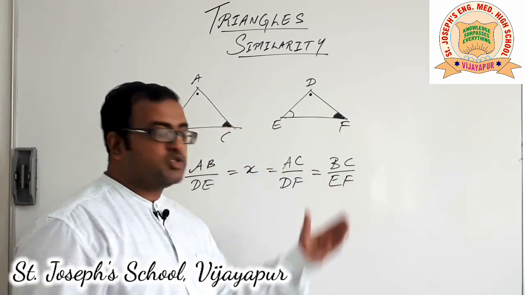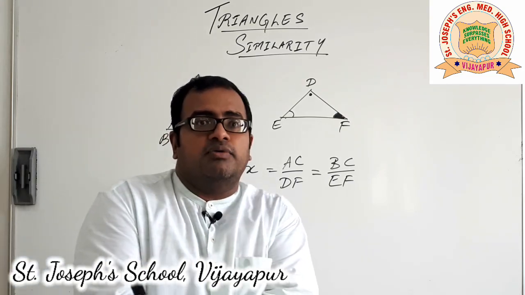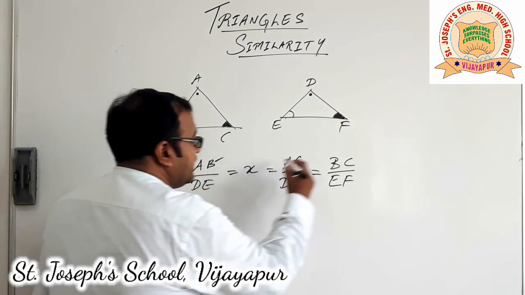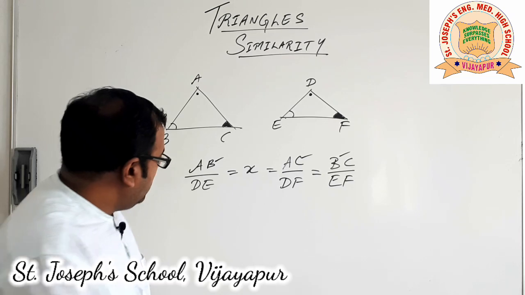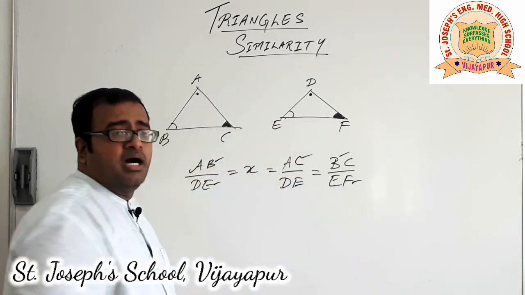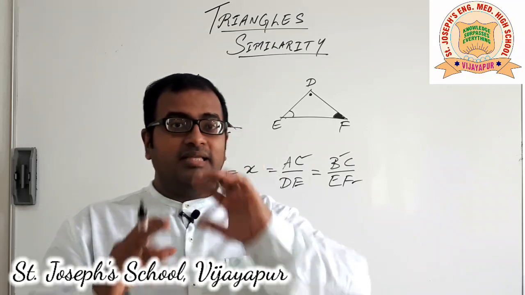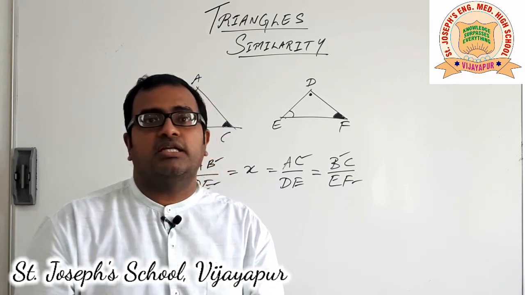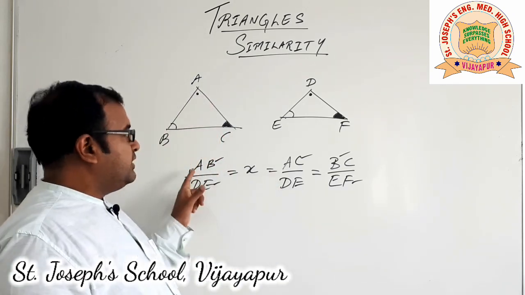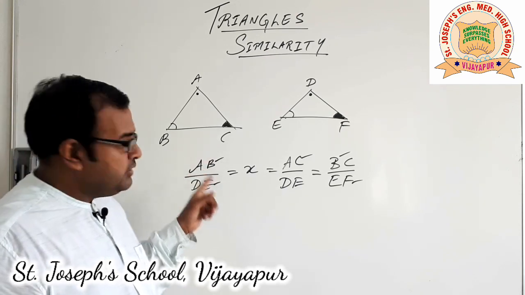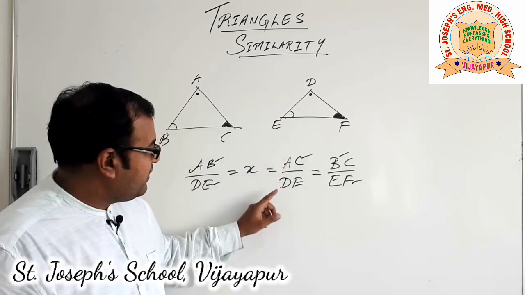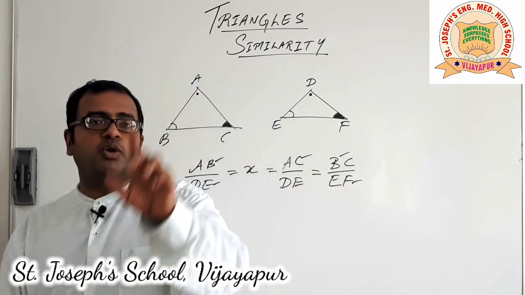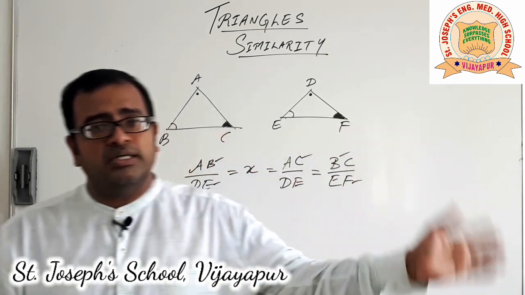So the three ratios are equal to the same constant, or we can say all the sides are in proportion. But mind you, all the numerators belong to one triangle, all the denominators belong to the other triangle. If we mix it up, then the argument doesn't hold good. In that case, the two triangles are not similar. For example, here I am using AB from the first triangle as a numerator. In the next one, if I reciprocate this, if I write DE by AC, then they are not equal. We should keep that in mind. All the numerators belong to one diagram, all the denominators belong to the second diagram.